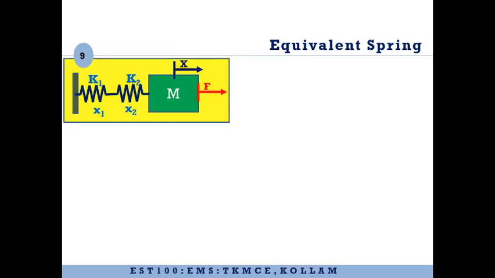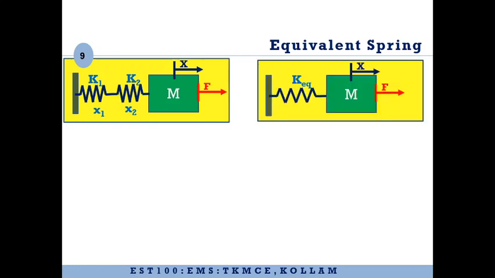Now let us consider the case of a series connection. If it is a series connection, it means that the springs are not directly connected to the mass. Rather, they are connected to each other. This will be the equivalent spring, which will have the same effect as the two springs together.